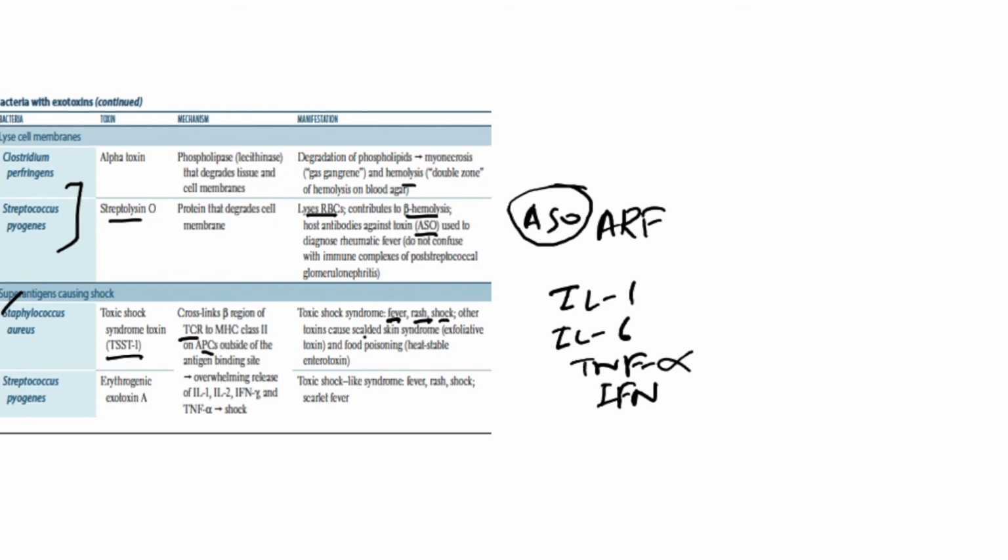It can also cause scalded skin syndrome, right? Exfoliative toxins and